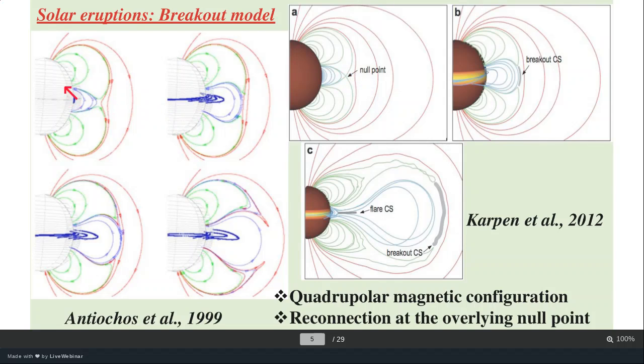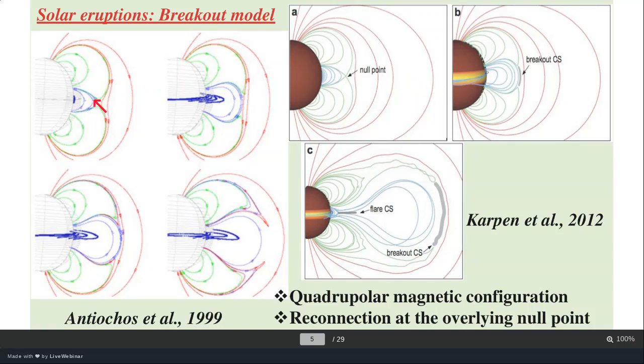So what is happening in that model? Slowly the blue field line, which lies inside this arcade, inside this pole and this pole, is going to start rising, and there is a null point reconnection at the top here and here as well.